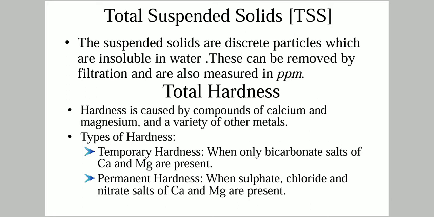When only bicarbonate salts of calcium and magnesium constitute hardness, it is termed temporary hardness, since this type of hardness can be removed by just boiling. Permanent hardness is constituted when sulfate, chloride and nitrate salts of calcium and magnesium are present in water. This hardness cannot be removed by simple boiling, and hence it is termed permanent hardness.